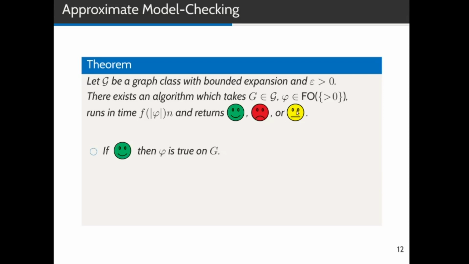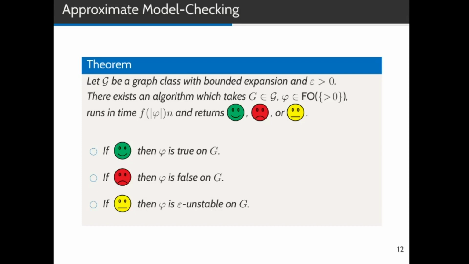If the algorithm returns yes, then we are guaranteed that the formula is true on the graph. If the algorithm returns no, then we're guaranteed that the formula is false. And if the algorithm returns I don't know, we're guaranteed that the formula is epsilon-unstable on the graph. So the algorithm is never allowed to return the wrong answer, but it may say I don't know if the formula is unstable. Note that we can achieve an arbitrary accuracy by choosing epsilon as small as we want.